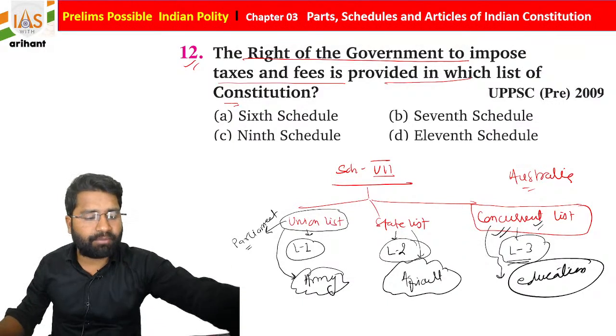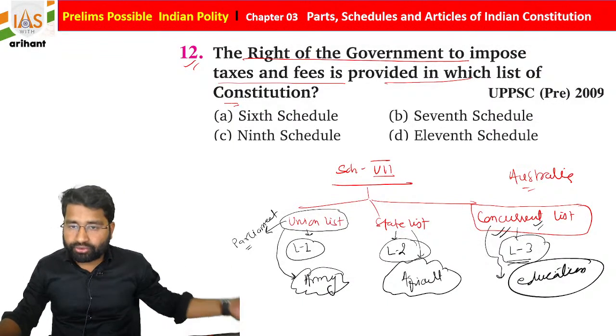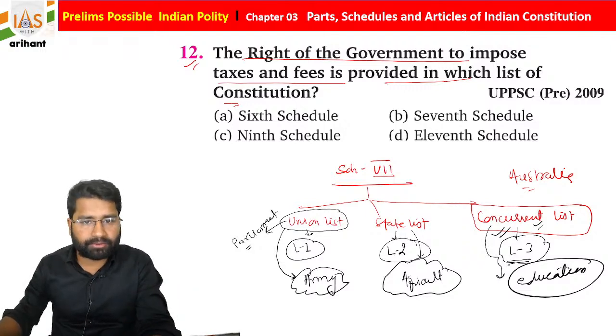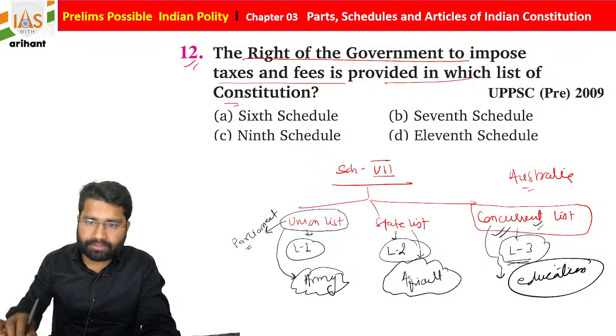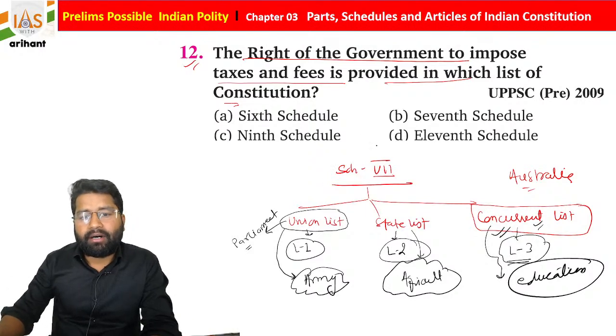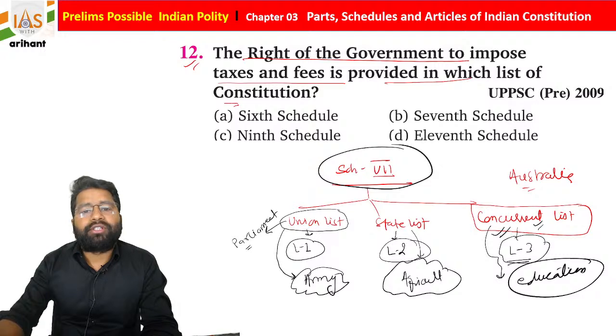This type of understanding is required to solve these types of questions, students. I hope you are all getting it. Any doubt, any confusion? If you have, just tell me. Now see, there's a question: the right of government to impose taxes and fees is provided in which list of the Indian Constitution?